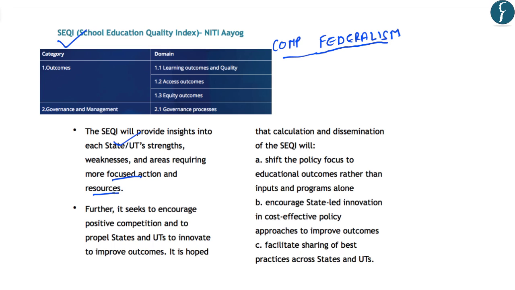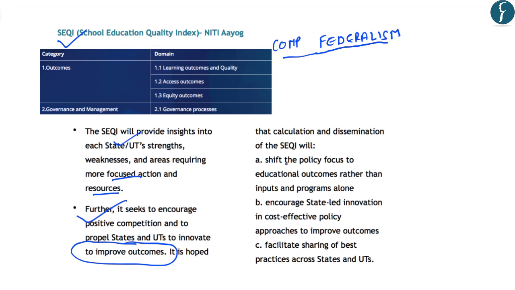It also seeks to encourage a positive competition and to propel the states and union territories to innovate to improve the outcomes. For example, Haryana has come up with a Saksham project, an innovation in this field to improve the outcomes, so that the overall outcome of the state of Haryana can be improved.